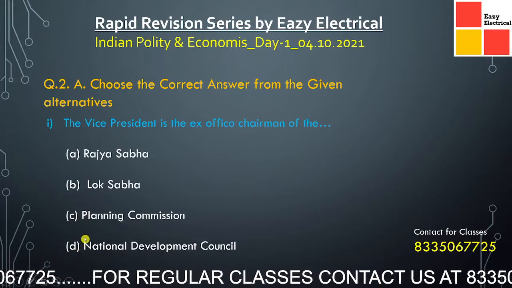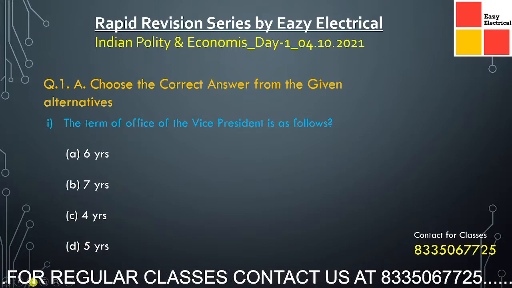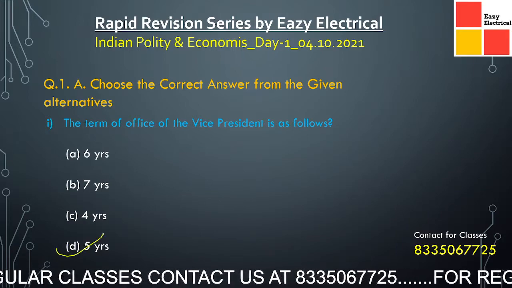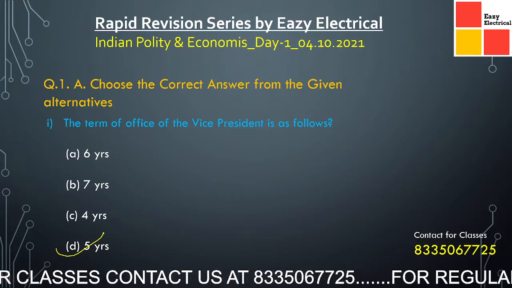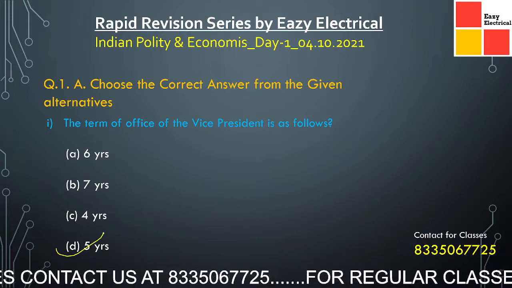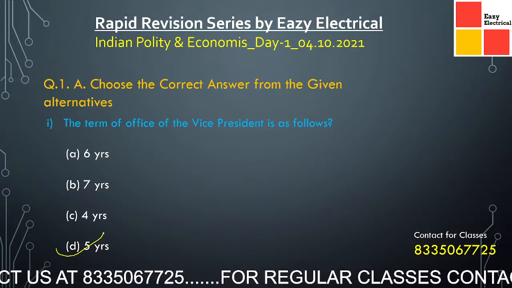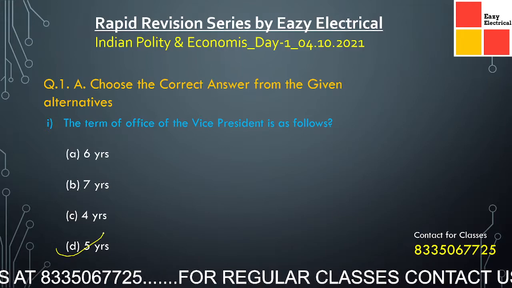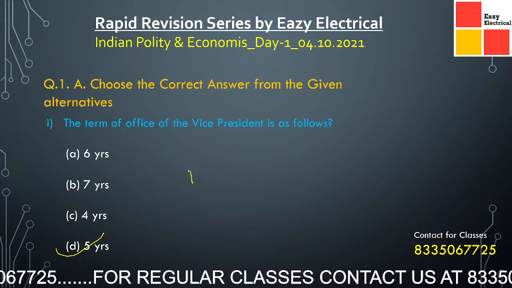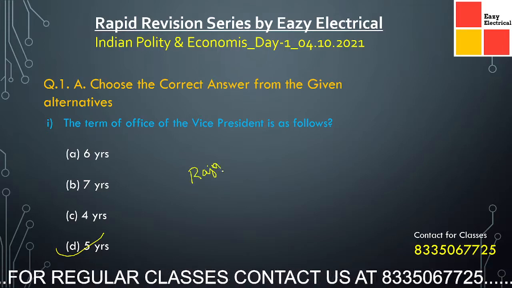The answer is: generally the term of office is 5 years for many posts. Only for the Rajya Sabha the term of the office can be 6 years. Only for Rajya Sabha members.